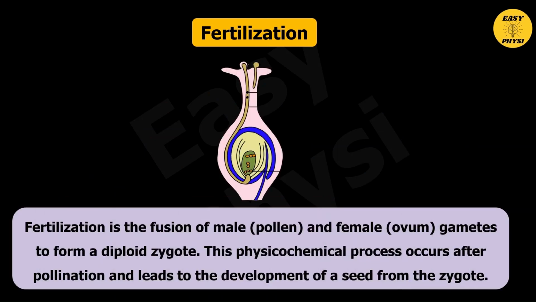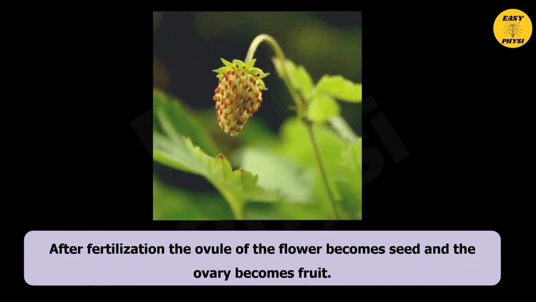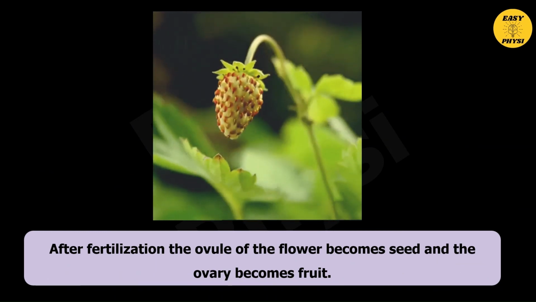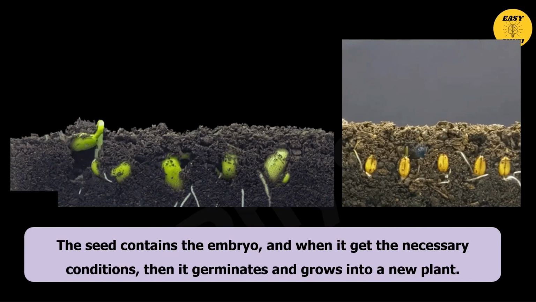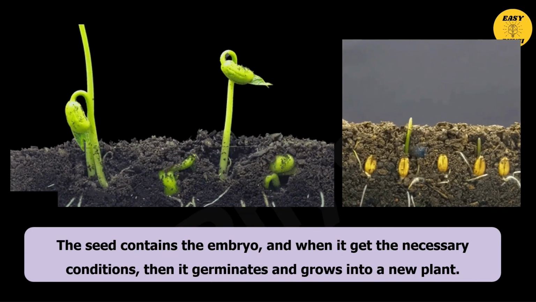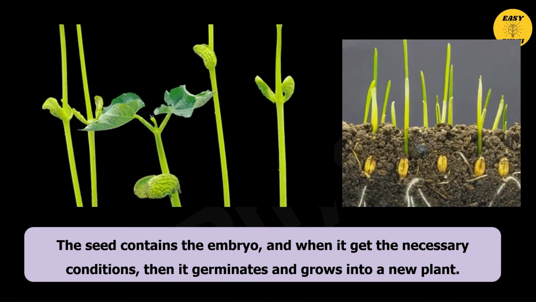Fertilization. Fertilization is the fusion of male and female gametes to form a diploid zygote. This physiochemical process occurs after pollination and leads to the development of a seed from the zygote. After fertilization, the ovule of the flower becomes the seed and the ovary becomes the fruit. The seed contains the embryo, and when it gets the necessary conditions, it germinates and grows into a new plant.